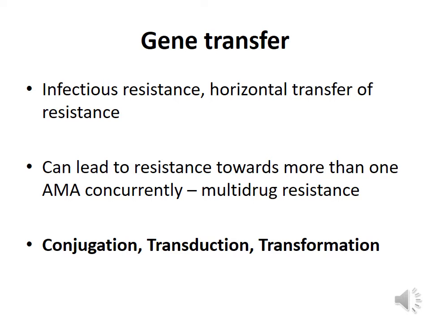Now this type of resistance can lead to resistance to more than one antimicrobial agent concurrently. That means the organisms can acquire multi-drug resistance. Now, gene transfer or infectious resistance are of three types: conjugation, transduction, and transformation.